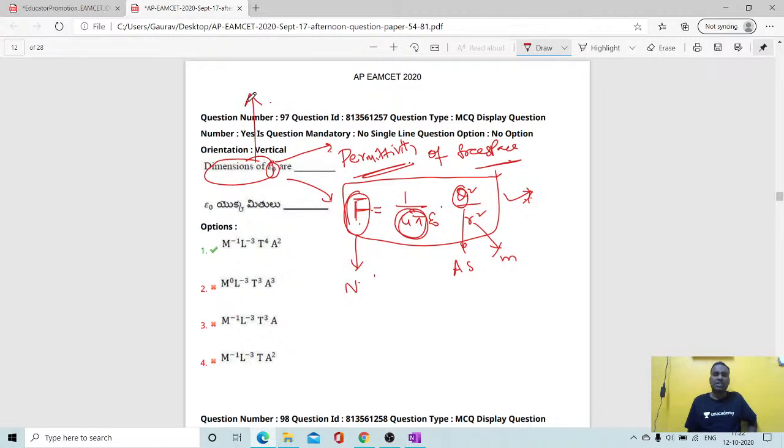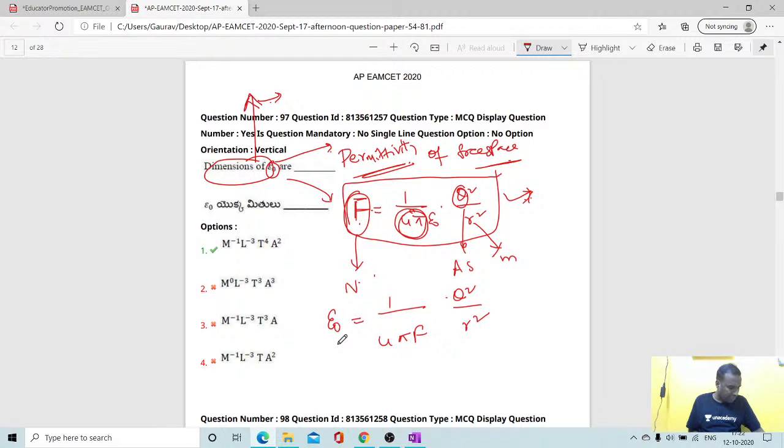See, dimensions are very important, students. For any entrance, either JEE or NEET or any entrance, there is a possibility to ask one question on units and dimensions. You should not miss the marks for this question. So take care. You need to find epsilon naught: 1 by 4 pi F, q square by r square.